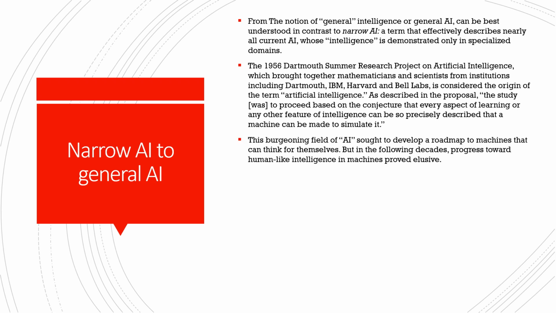In 1956, there was some research performed in the project on artificial intelligence, right? At that time the term artificial intelligence was coined, and it is considered the origin of the term. It is described in the proposal as a study to proceed on the conjecture that every aspect of learning or any other feature of intelligence can be so precisely described that a machine can be made to simulate it, right?